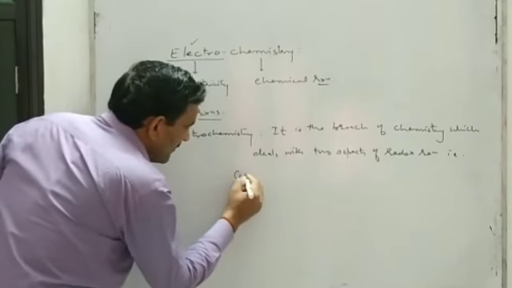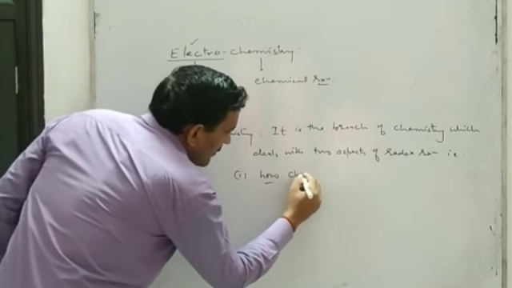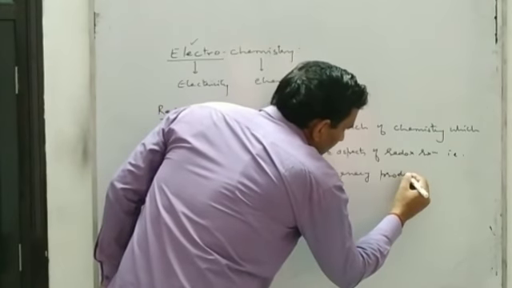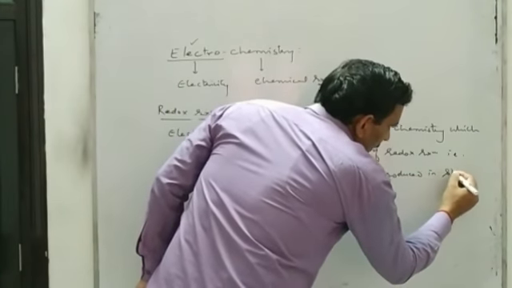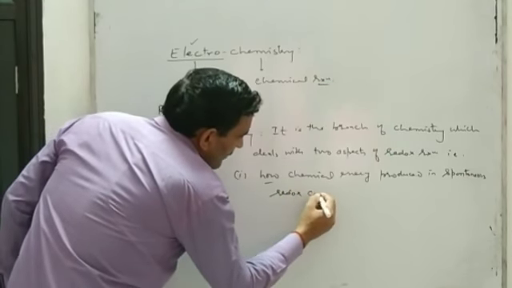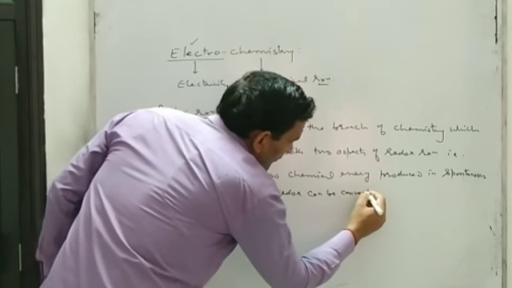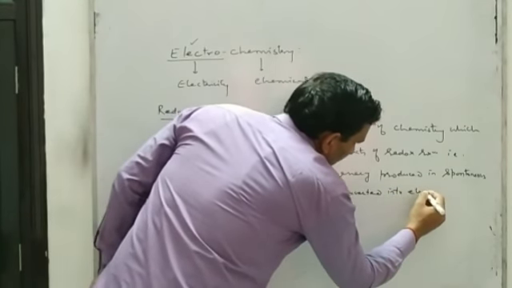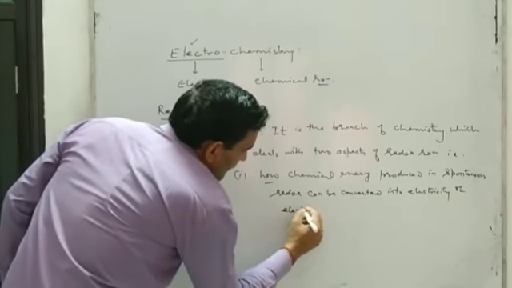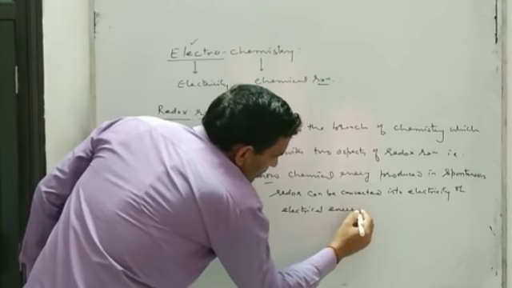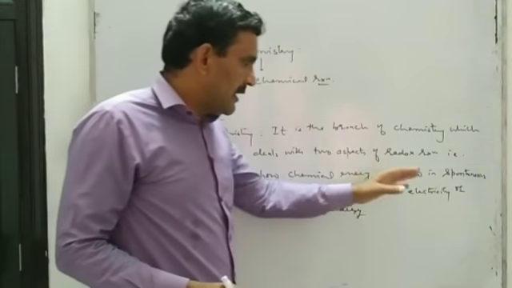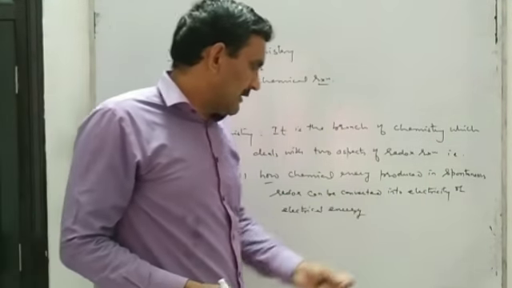That is, first one, how chemical energy produced in a spontaneous redox reaction can be converted into electricity, or I will say electrical energy.